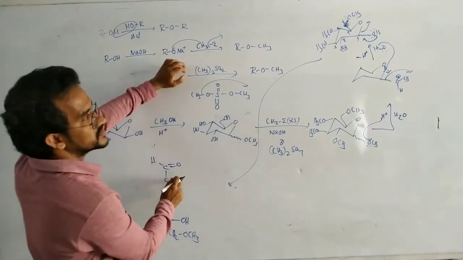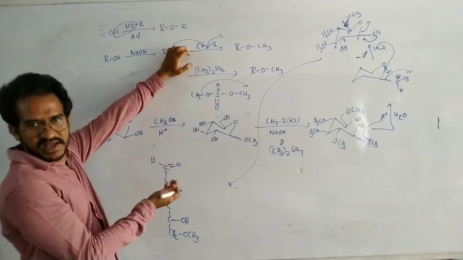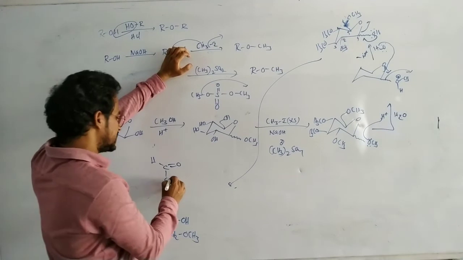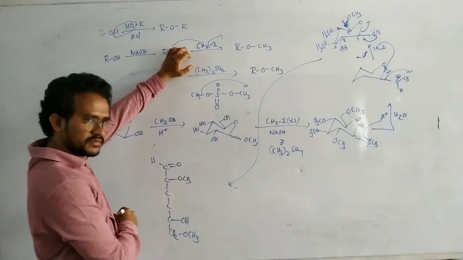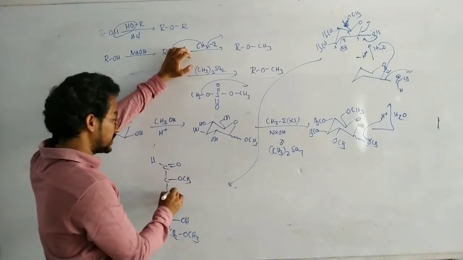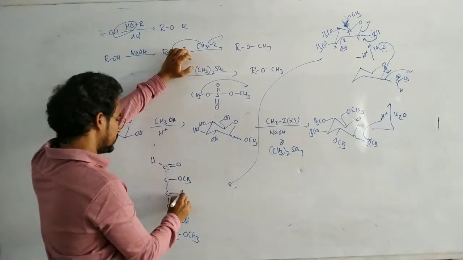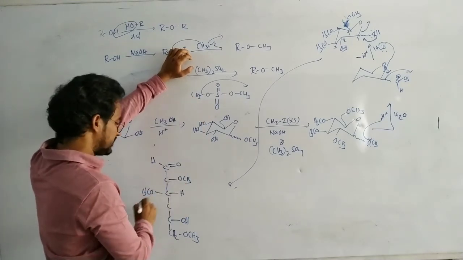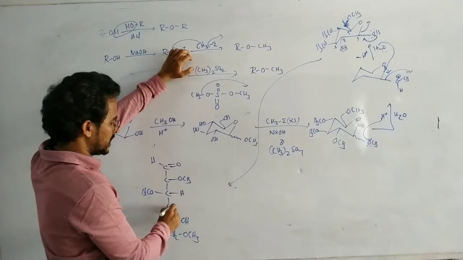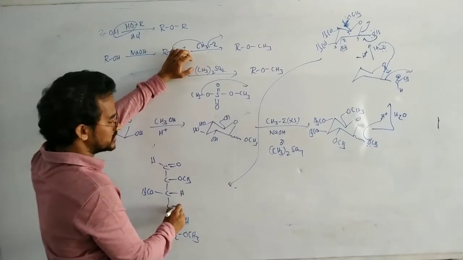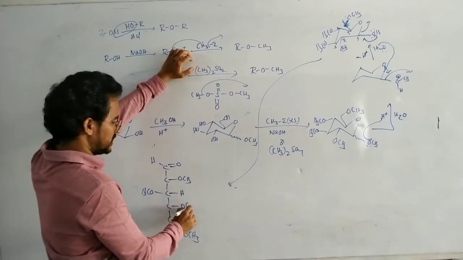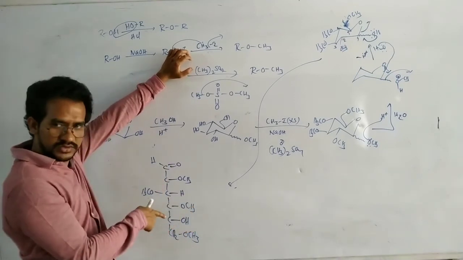Second carbon has an OCH3, that OCH3 on the right side. Third carbon also has an OCH3, that OCH3 on the left side. And the fourth carbon contains OCH3 on the right side, because OH is on the right side in glucose.